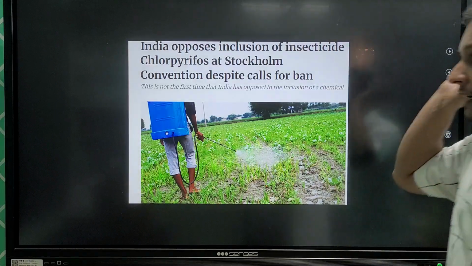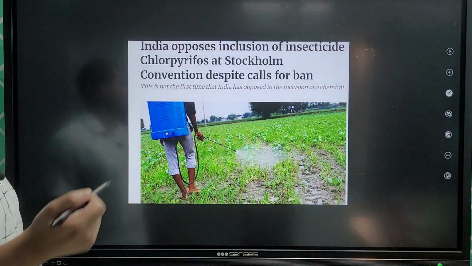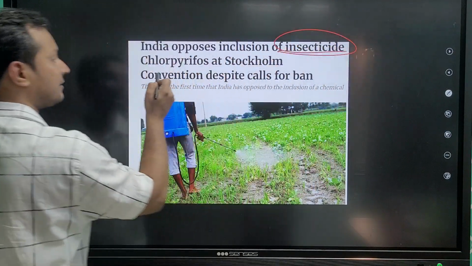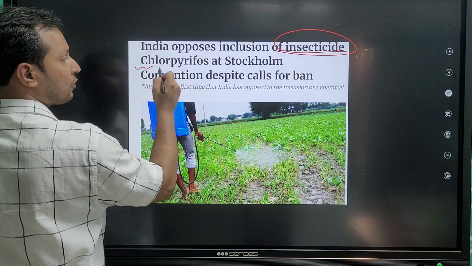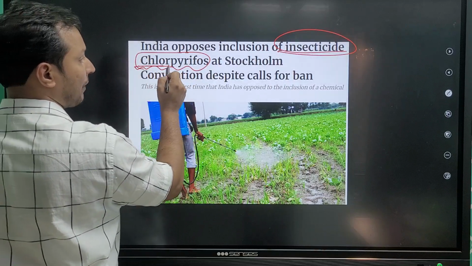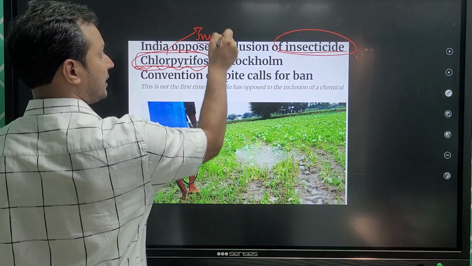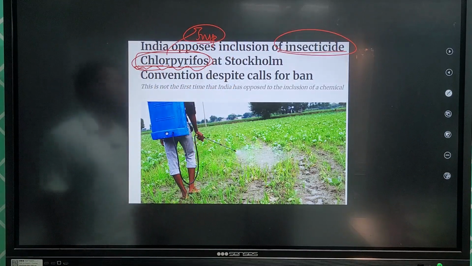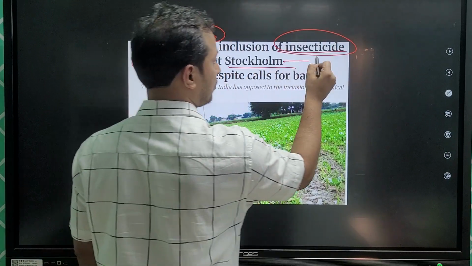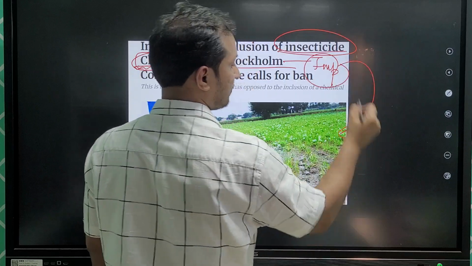Also, guys, there is one more chemical which is in news. Okay, although UPSC has been asking questions on pesticides, there is one insecticide which is called Chlorpyrifos. Okay, this is very important, guys. So recently it was in news in the context of Stockholm Convention. Okay, Stockholm Convention. I hope you know what is Stockholm Convention. In the comment box, let me know.